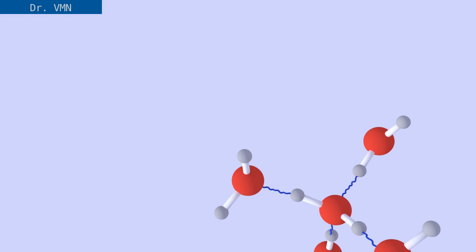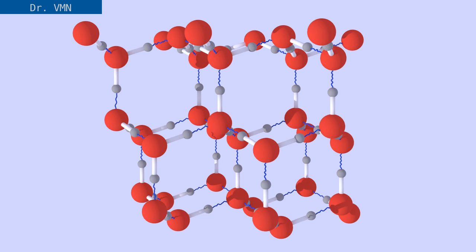Now, an individual hydrogen bond is very weak, but all hydrogen bonds in water combined provide strong cohesion between water molecules. This is responsible for the higher boiling point of water, and water does not boil even at the extreme temperatures of deserts. Now let's see what happens in ice.